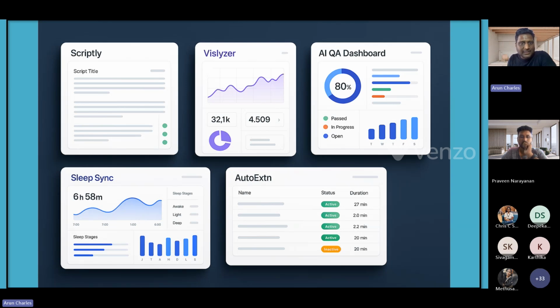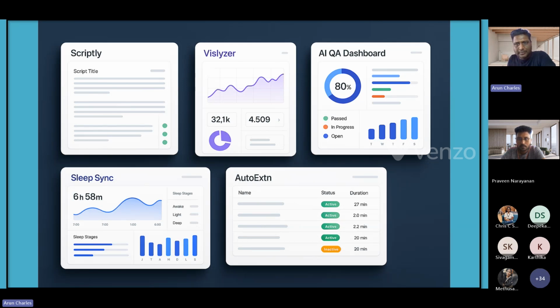Visualizer will compare the web page and Figma, and it also helps you compare screenshots. If you give a standalone screenshot, it will analyze it and give you information like alignment issues, spelling mistakes, case sensitive issues, grammatical issues. Those kinds of things can be easily found using this tool.